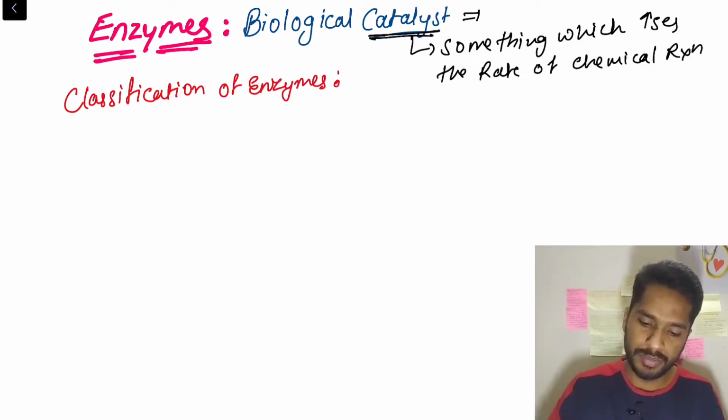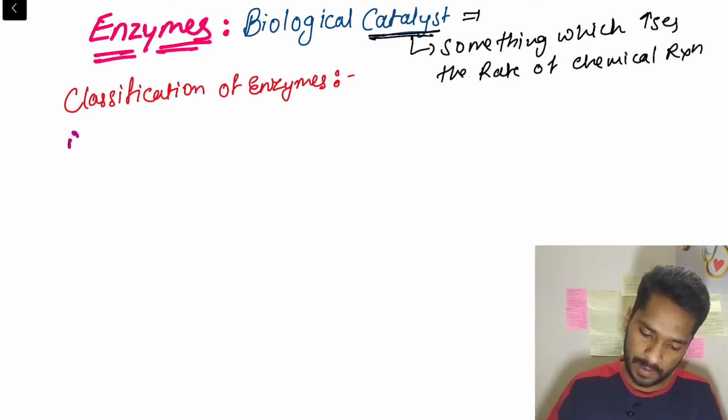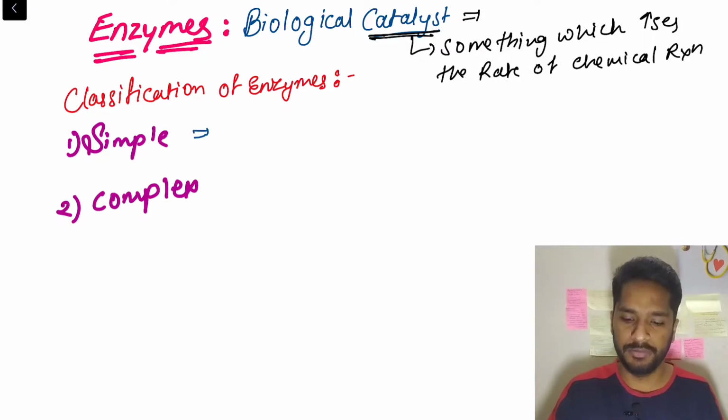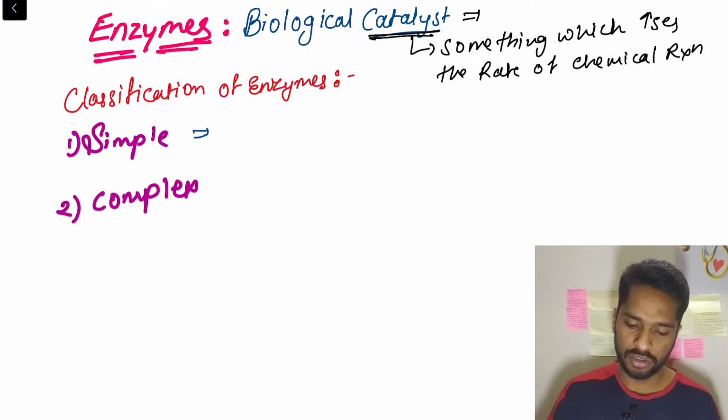Basically there are two types of enzymes. One is simple enzyme and the second one is complex enzyme. What is the basic difference between them? The simple one consists of only the protein part, so it is only a proteinaceous kind of substance. A simple enzyme contains only protein.